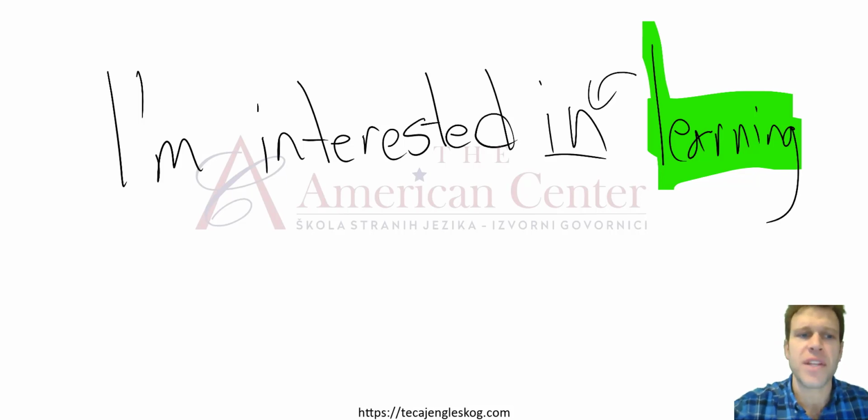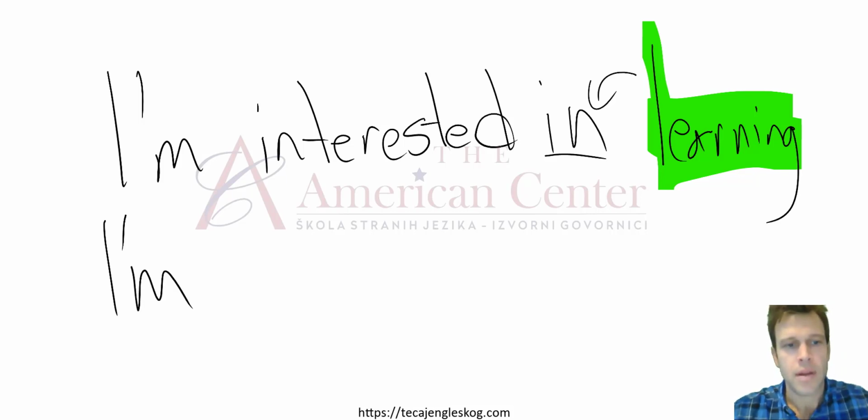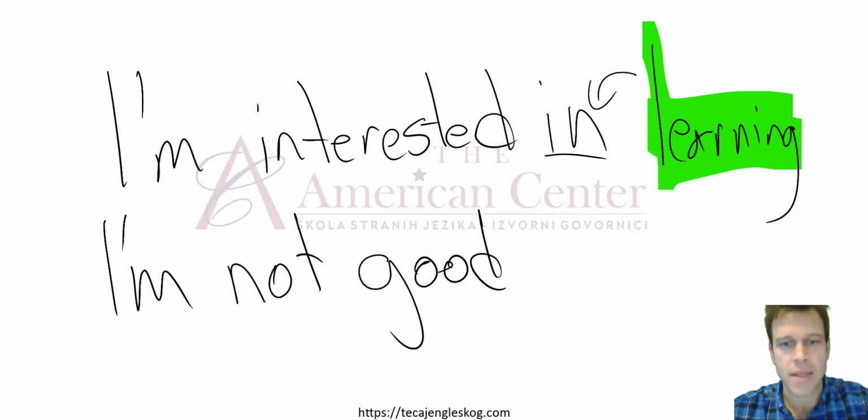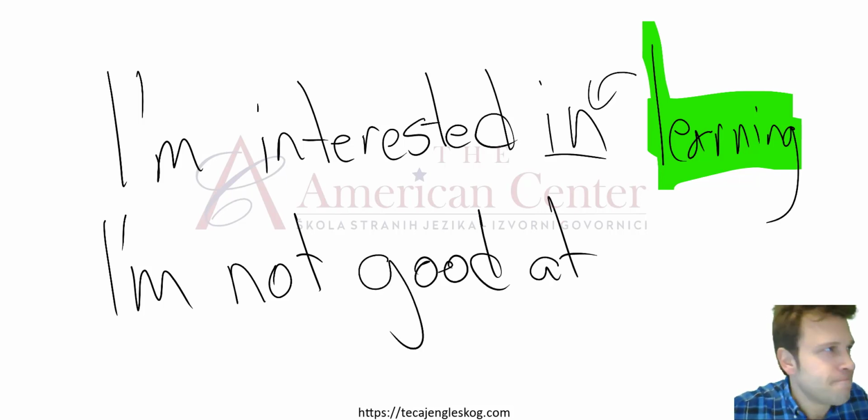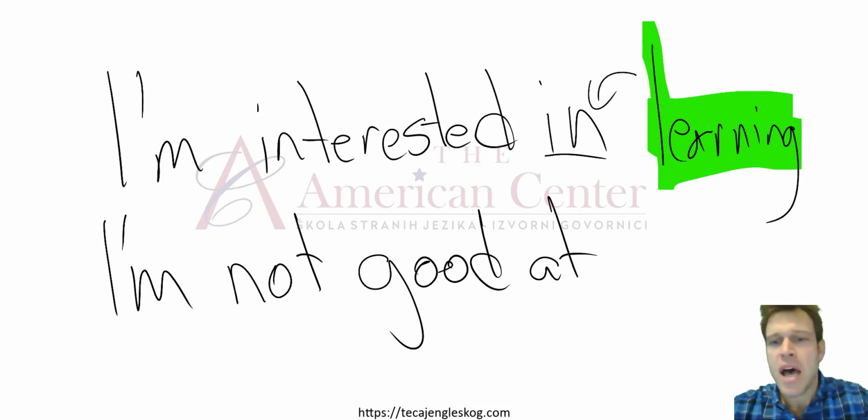Another example of this. What are we good at? Well, I'm not good at. What are you not good at? Let me hear. Okay.